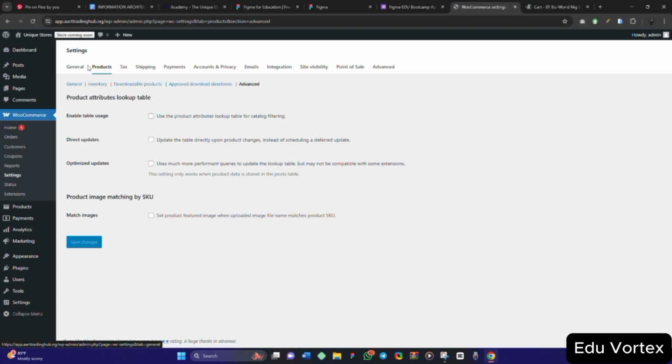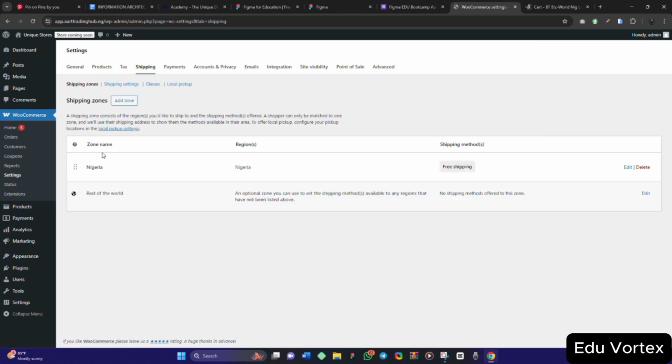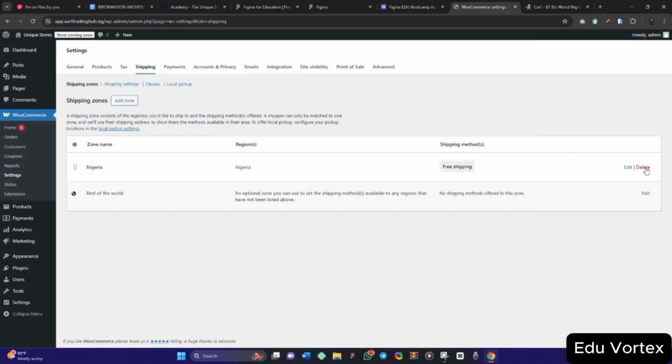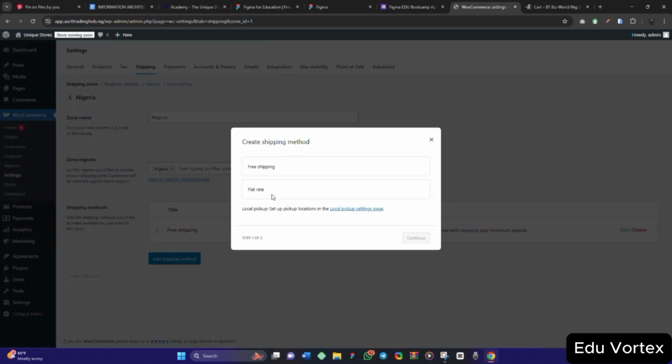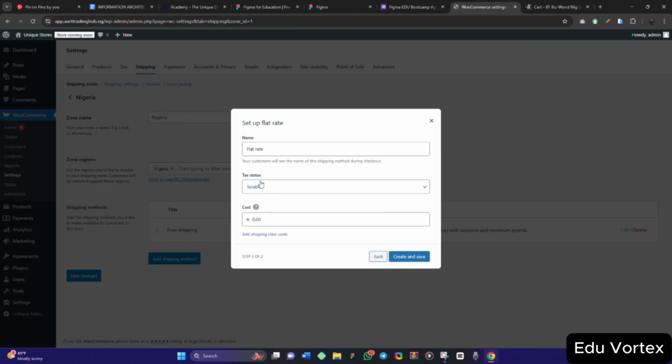So I want to go back to where we have done these tags. Let's look at shipping together now. For this shipping, it says that for Nigeria, everything I want to ship in Nigeria will be free shipping. That's the meaning of this. So you can edit it. If I edit it, I can now pick prices. Now enable free, this is free shipping. If you want to add a new one, I click on add shipping method, flat rate that I want to charge for it. So continue.